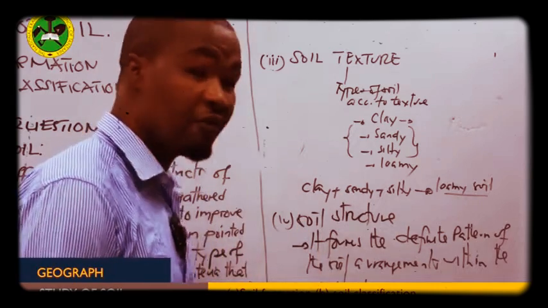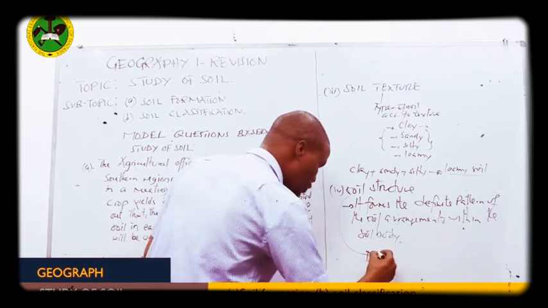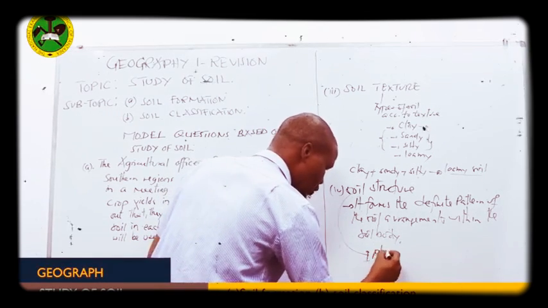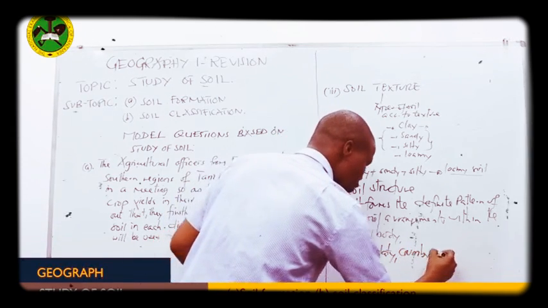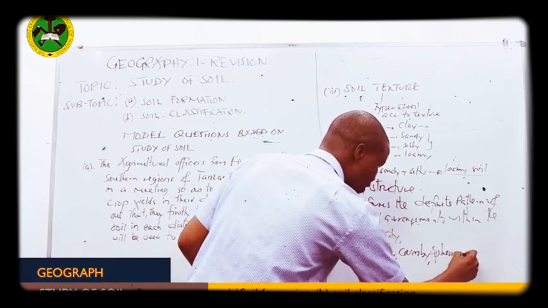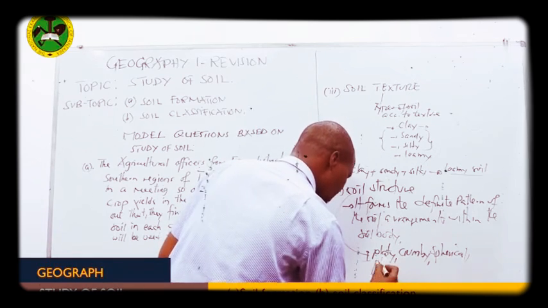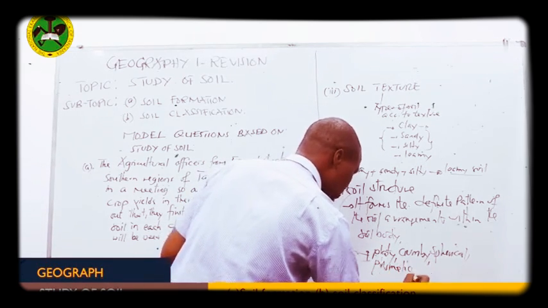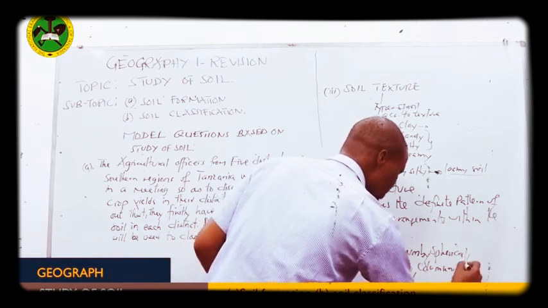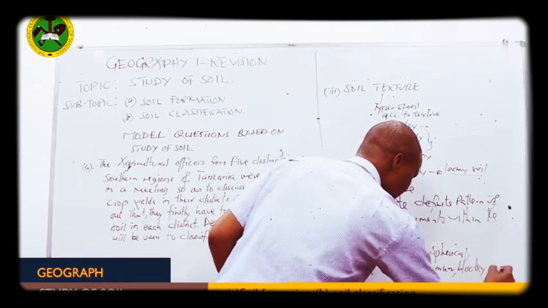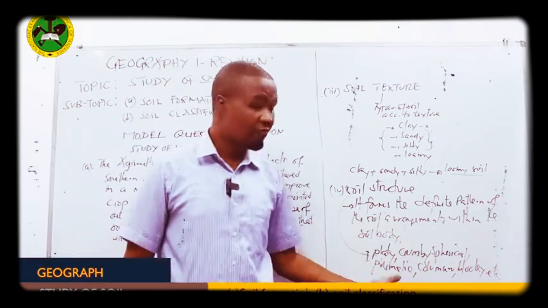So my point is we have different types of soil structure. We have the plate-like structure. We have the crumb-like structure. We have the spherical soil-like structure. We have what we call the prismatic soil-like structure. We have the columnar soil-like structure. We have the blocky-like structure, etc. So these are the soil structures that may be found within the soil body.